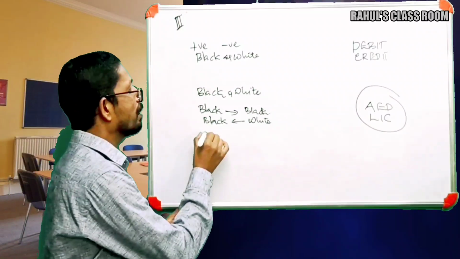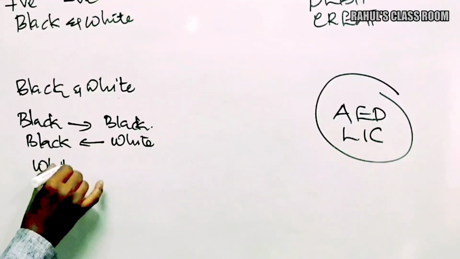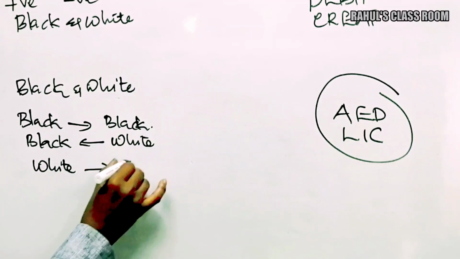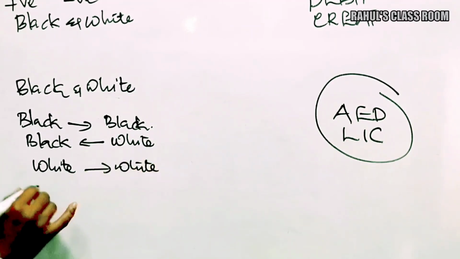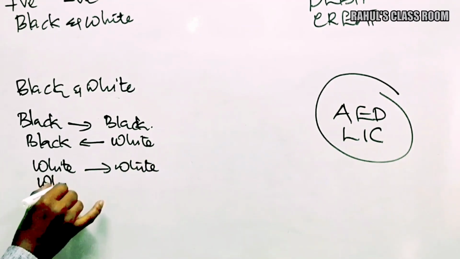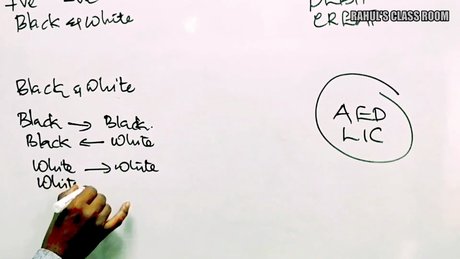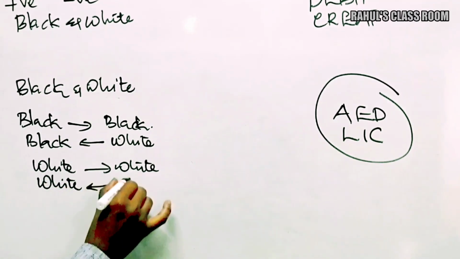A white color can be increased by charging white, and a white color can be reduced by charging black.